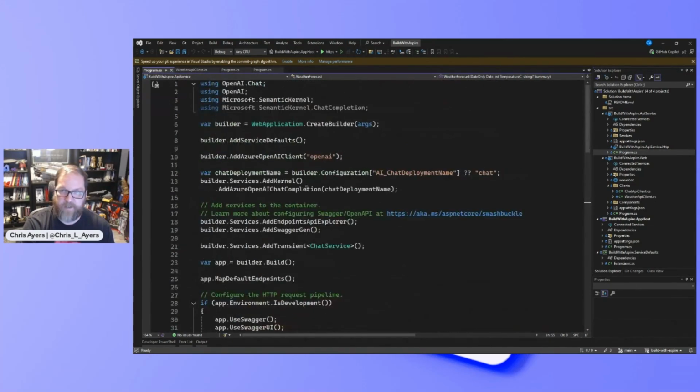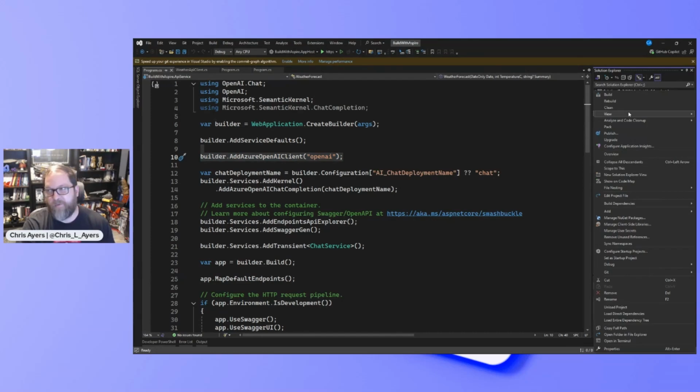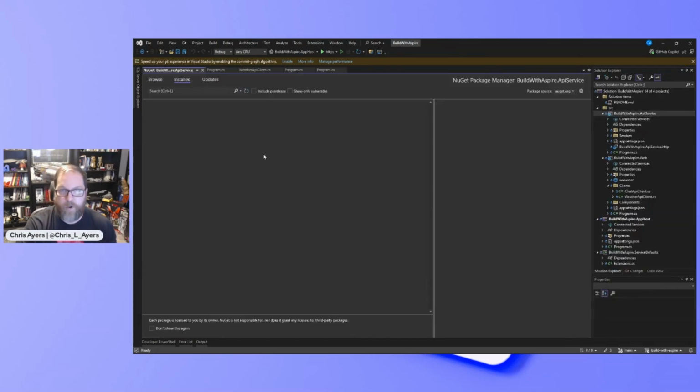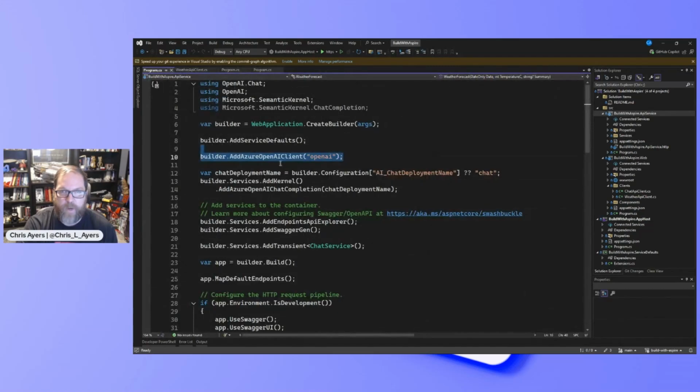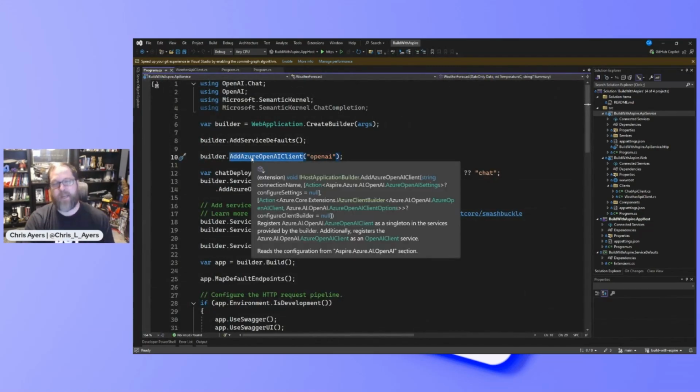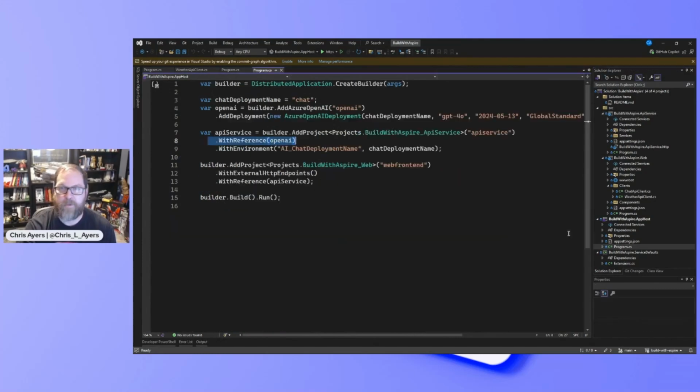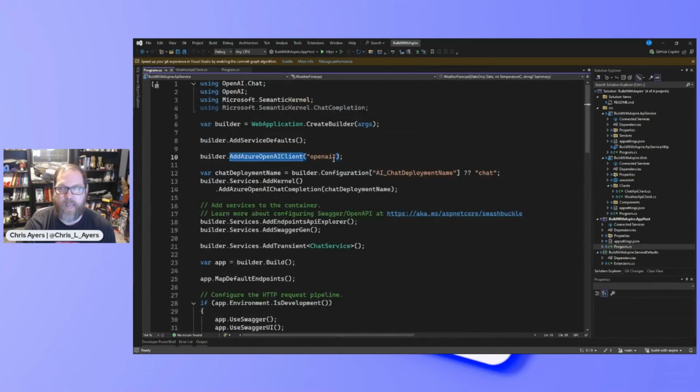start to get interesting. So we've added Azure OpenAI client. This is that other side of the integration package. And so here we've got Aspire, Azure AI, OpenAI. We can just use that same name that we referenced in our app host, OpenAI, we can reference that same thing in our code. And this sets up dependency injection for OpenAI clients. I'll come back to this. This is semantic kernel, but right now I'm just focusing on that.